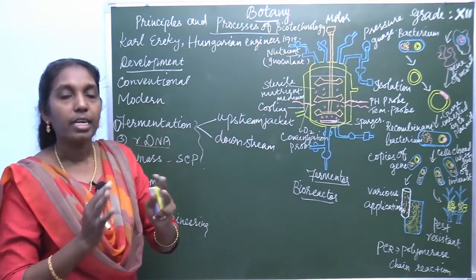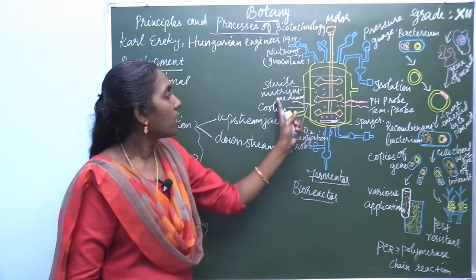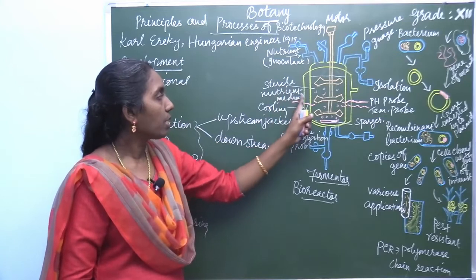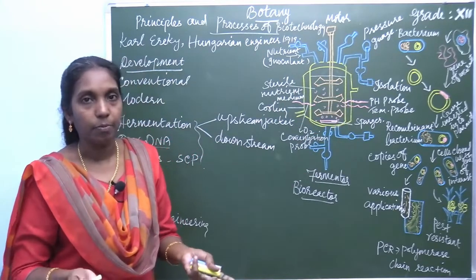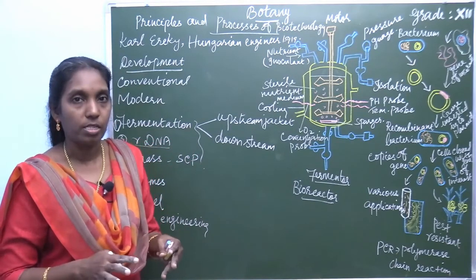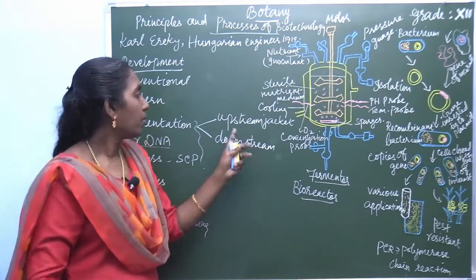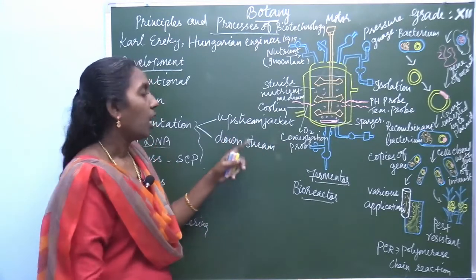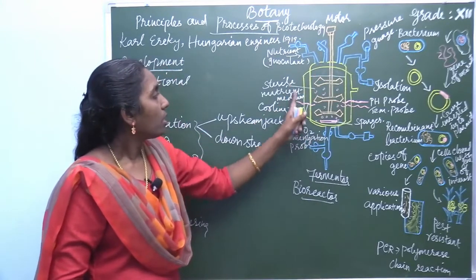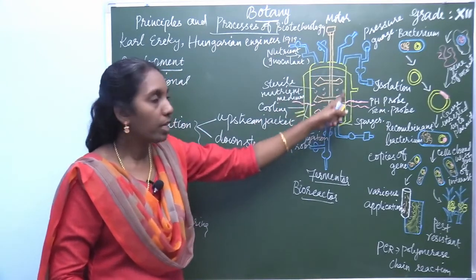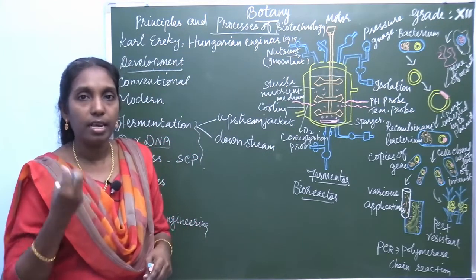The fermenter can be sterilized, and the nutrient medium, or the sterile substrate, everything can be sterilized. So all the sterilization process comes under upstream fermentation. This fermenter, which contains the nutrient medium, can be sterilized, because microbes are very easily affected.